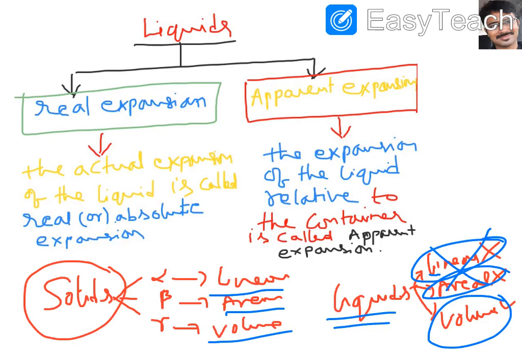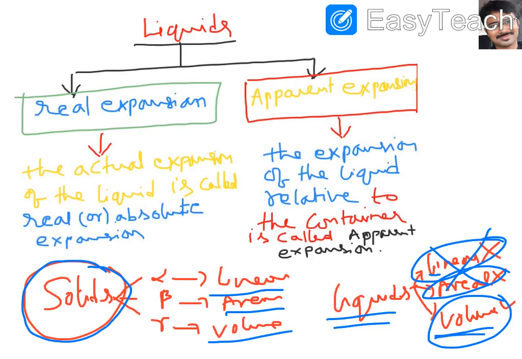Suppose you have taken a solid here. A solid has linear, areal and volume expansion. Lengthwise it can expand, area-wise it can expand, volume-wise it can expand. But a liquid can't have length. We don't have the length of the liquid or the area of the liquid. We take the volume of the liquid.